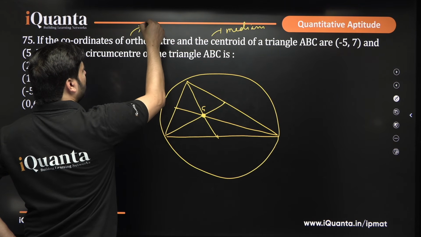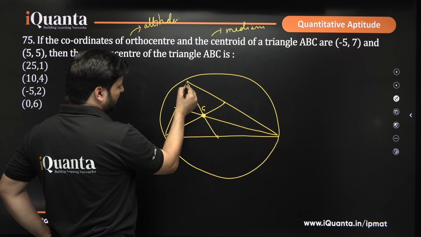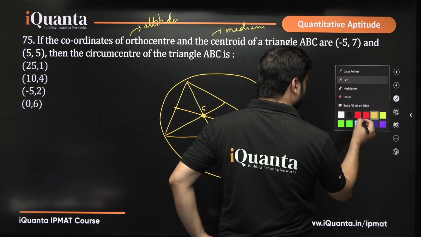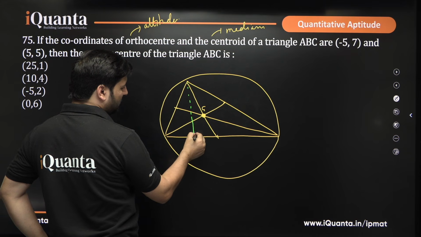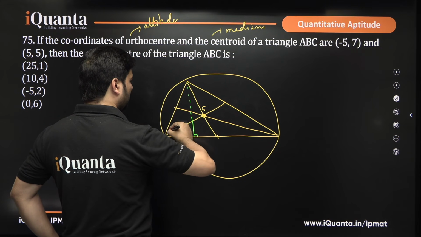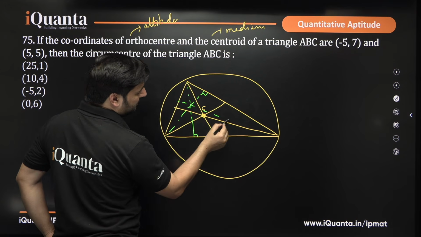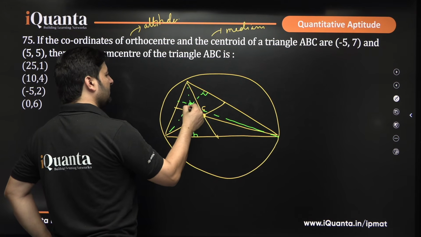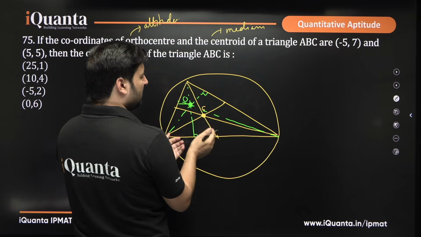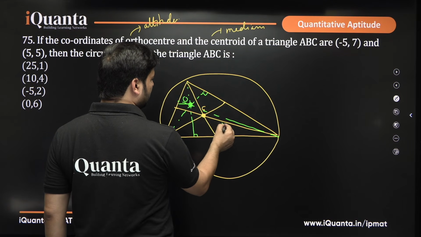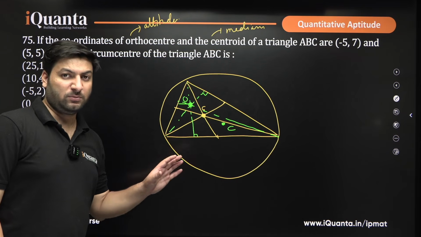The orthocenter is the intersection point of altitudes. Let me put it in a dotted line and change the color. Say from this point you draw an altitude on this side. Here if you put an altitude, it would be somewhere over here, and the third altitude would be like this. So this is where we have the orthocenter, say O, and the circumcenter is the center of this circumcircle. That would be somewhere around here. This is the circumcenter.